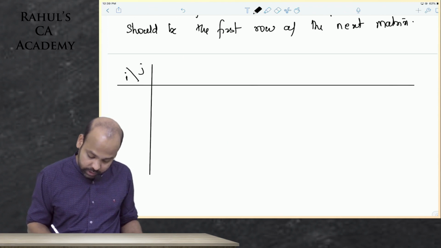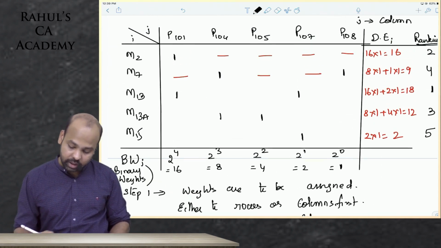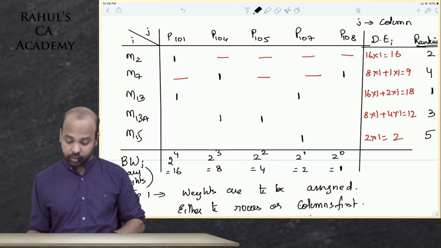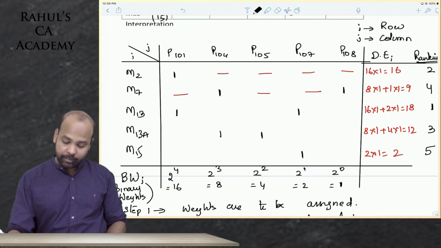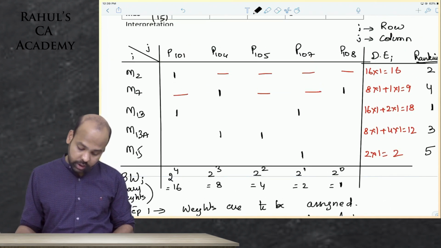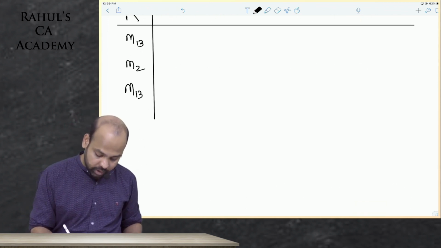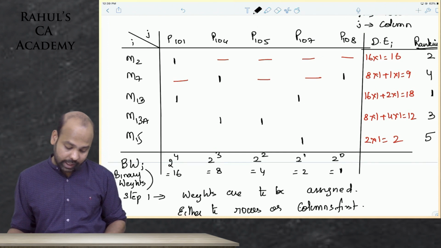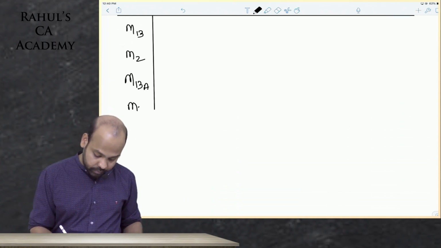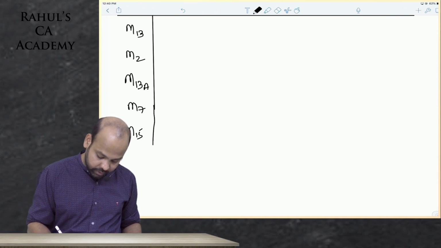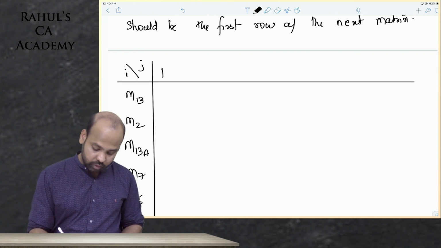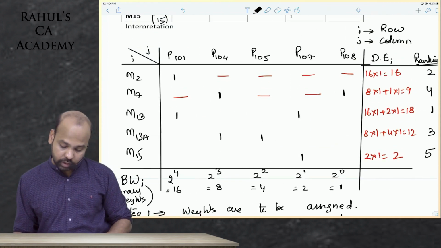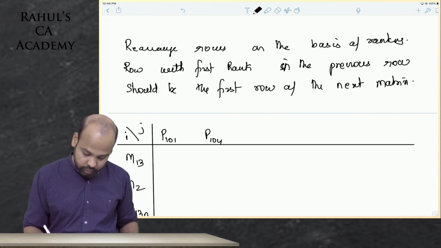I hope you're all understanding this. The first row that comes here is M13. Second row is M2, because M2 was given the second ranking. Third is M13A. Fourth is M7. Next is M15. Those columns are not interchanged as of now. So it is still part 101, part 101, 105, 104, 105, 107, 108.